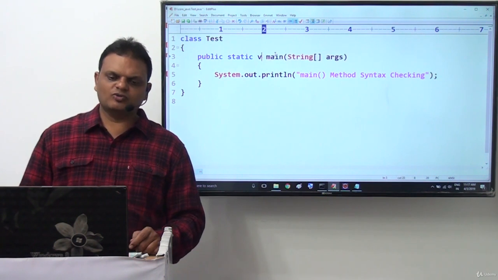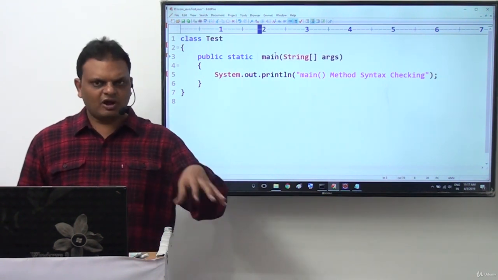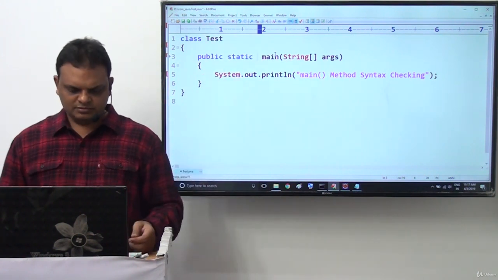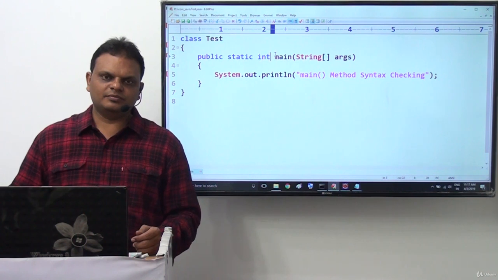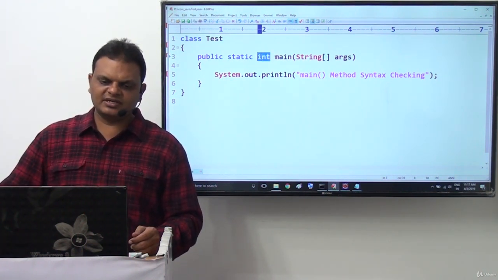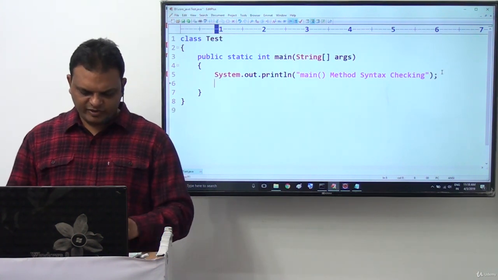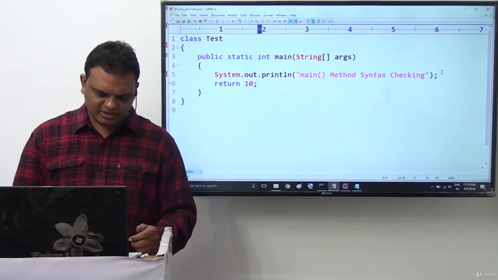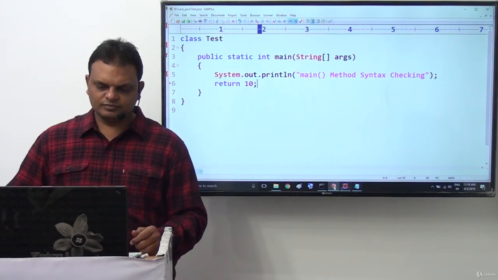After completion of this particular point, my point is, I don't want to use void as a return type. If you don't want to use void as a return type, then we have to provide some other thing as a return type. Let's say, for example, I want to provide int as a return type. Whenever we specify int as a return type, definitely inside this main method we must return some value. 10 is the value here we return. Now let me compile and execute this. What is going on now?